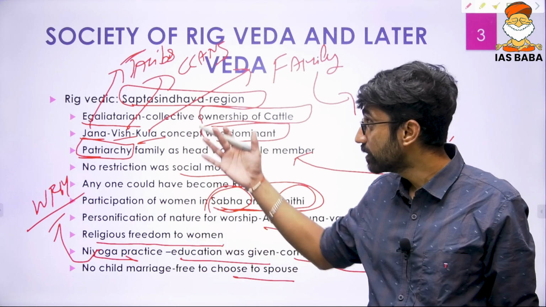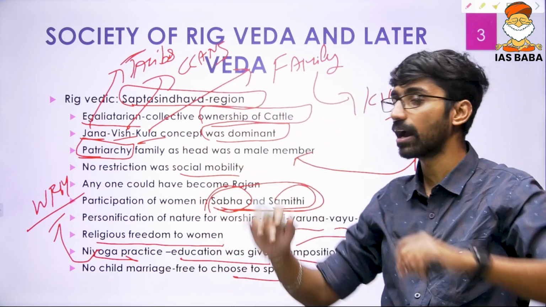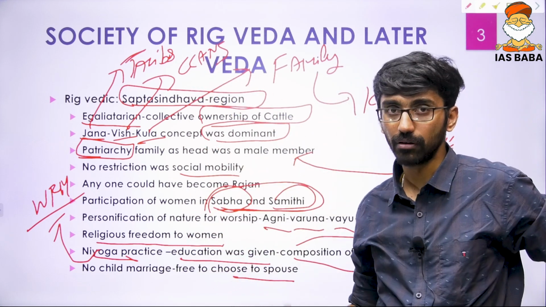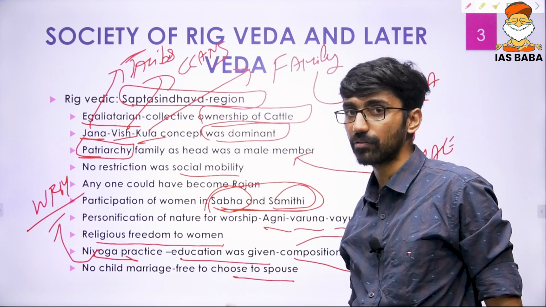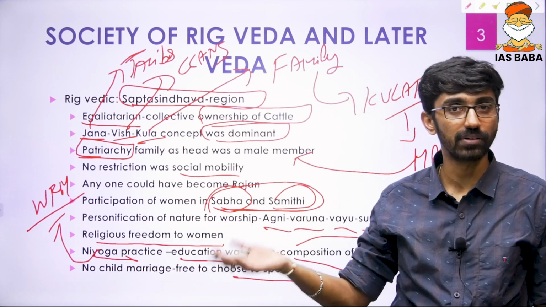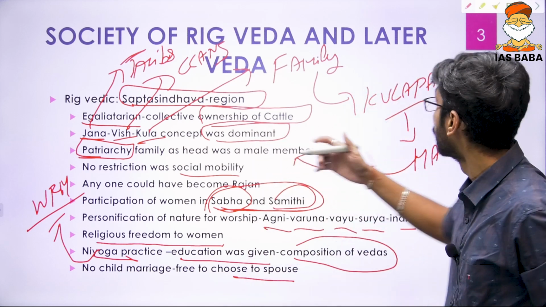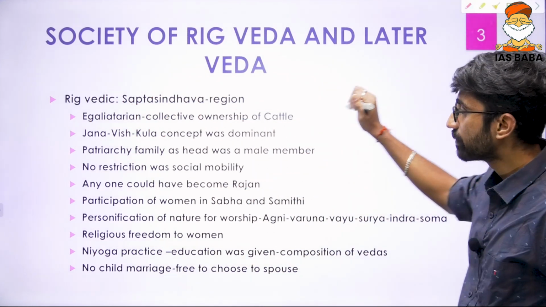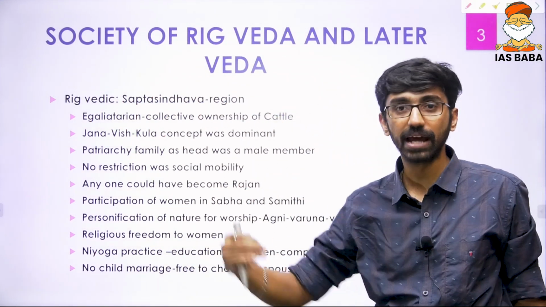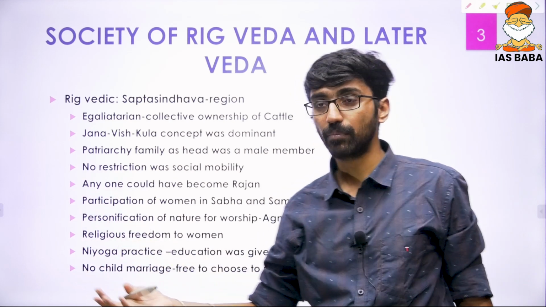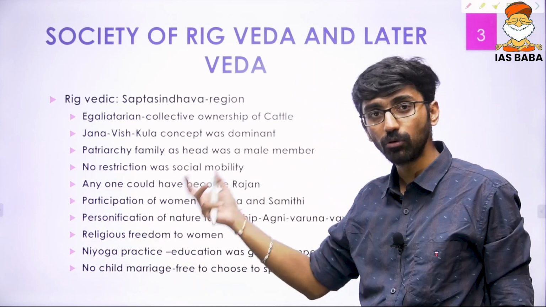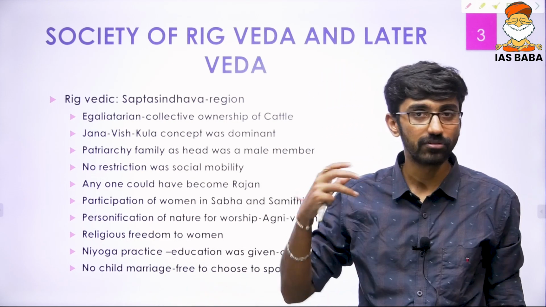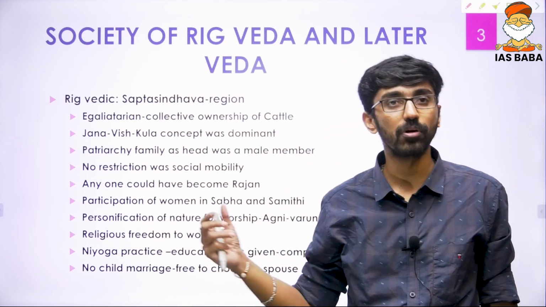So this is Rigvedic society. These things we actually covered in many classes. In our foundation class also we covered this comparison between Rigvedic as well as later Vedic. So these are the various points you could have written. Of course, I have given many points which can exceed 150 words, but out of all these points, you could have used some that would have come to the top of your mind. The major important points you could have used over there.